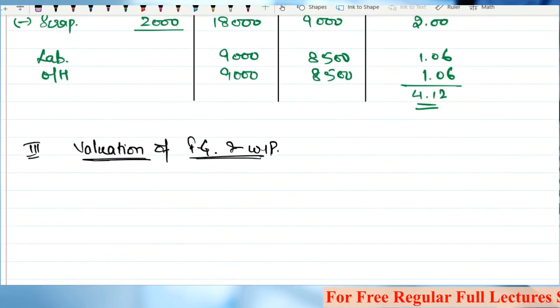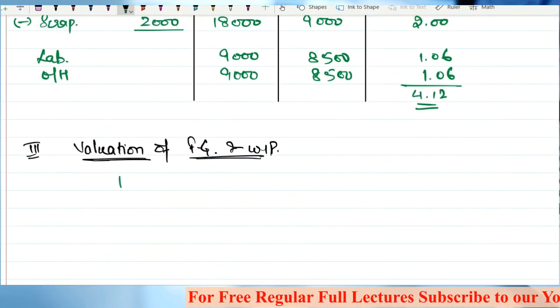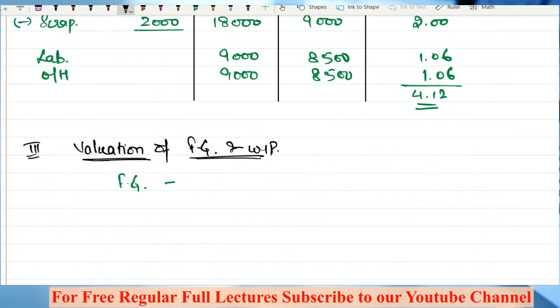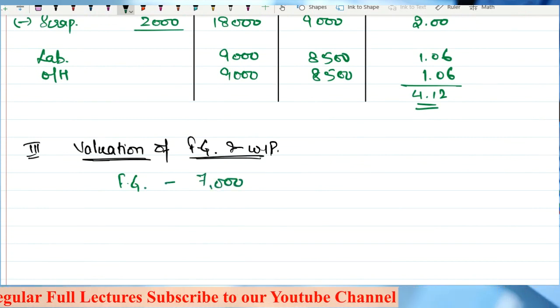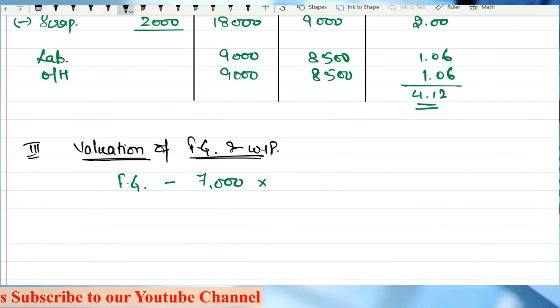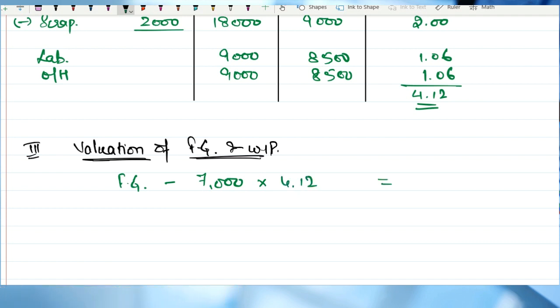Valuation of FG, you can do it now. FG is how many units? 7,000 units, multiplied by 4.12. So what is the total cost? 7,000 multiplied by 4.12 comes to 28,840.